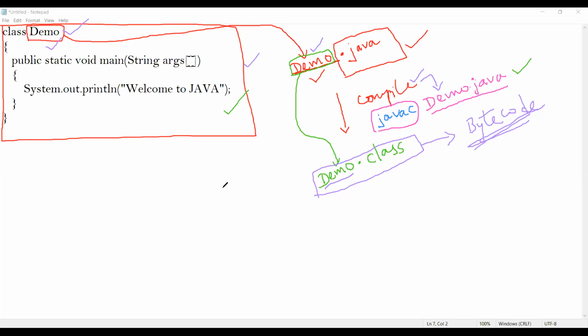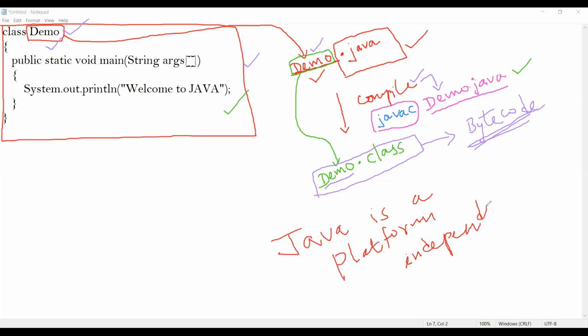The most important thing, students, probably you might have heard that people will be telling Java is a platform independent programming language. You're right, students, probably you might have heard about this. What is this platform independent programming language?